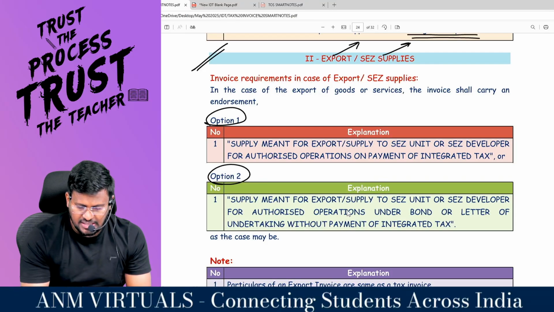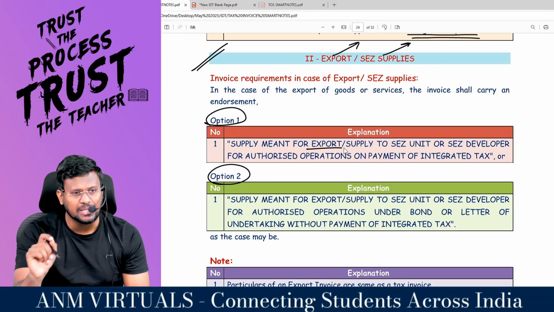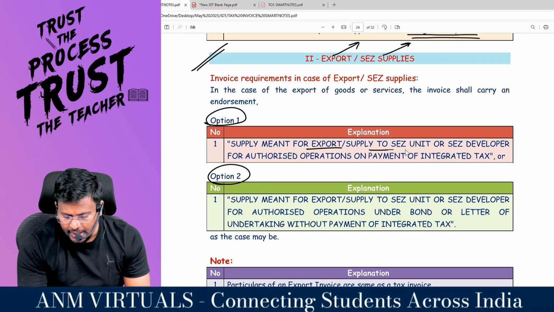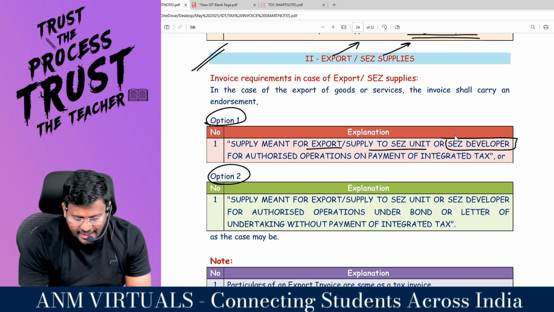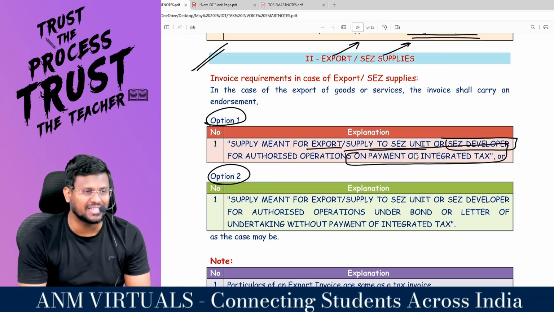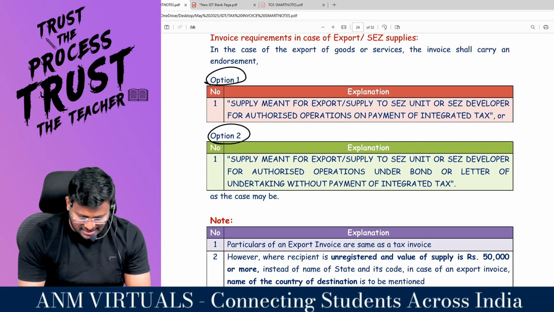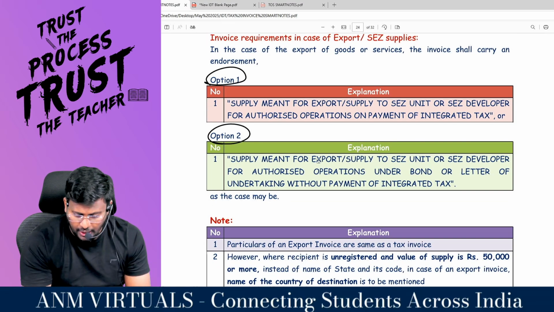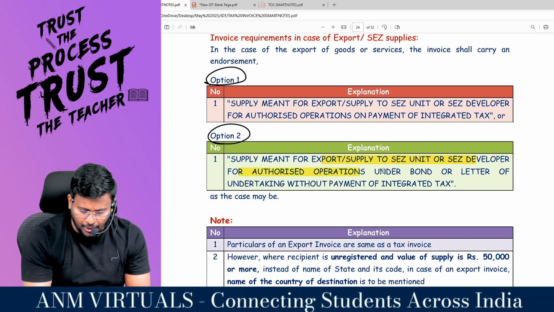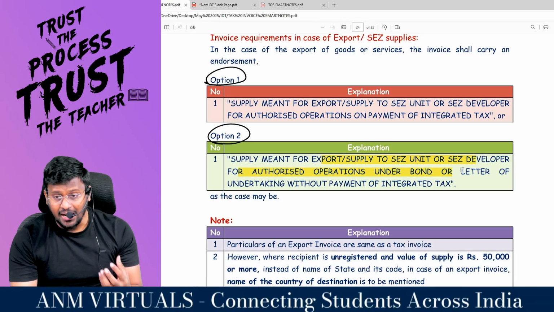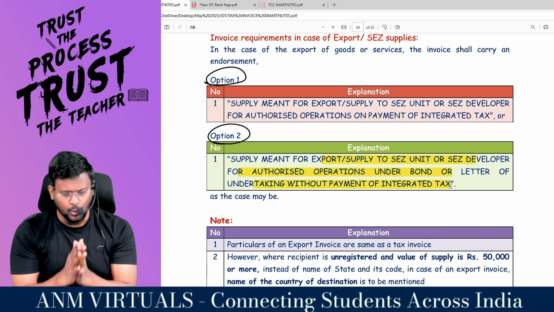Option number 1, supply meant for export. In that invoice, you have to write that it is supply meant for export, or supply to an SEZ unit or SEZ developer for authorized operation on payment of integrated tax. Either you can do the export on payment of integrated tax, or supply meant for export, or supply to an SEZ unit or SEZ developer for authorized operation under bond or LUT option. Under bond or LUT means letter of undertaking.